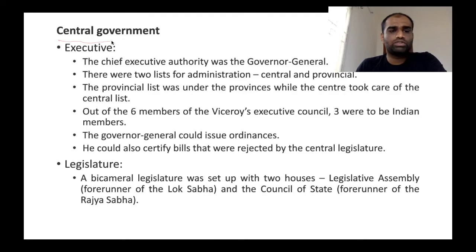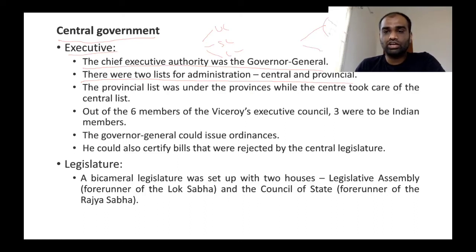Now, what are the reforms that were passed in central government? What are the reforms in the executive sphere? The chief executive authority was Governor General. There are two lists of administration, central as well as provincial. Just like how our constitution divides subjects into union list, state list as well as concurrent list, even in the Act of 1919, subjects were divided into central list as well as provincial list.